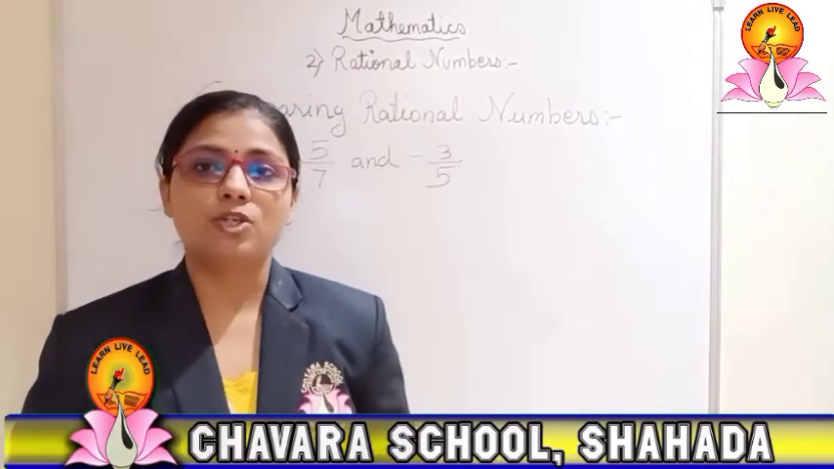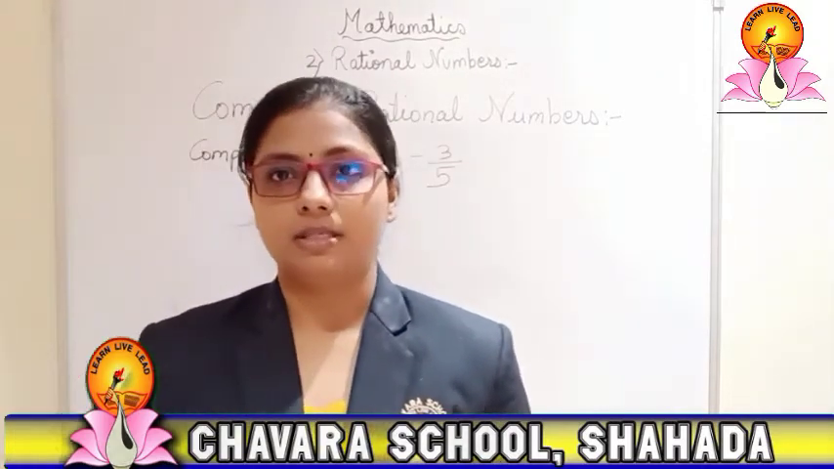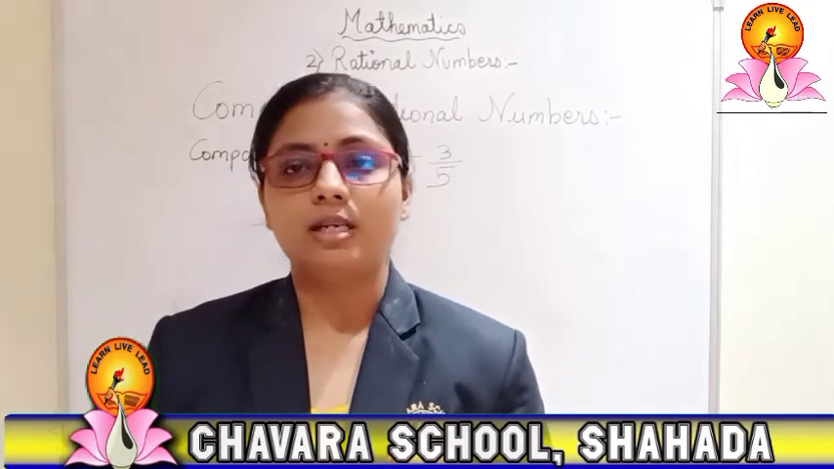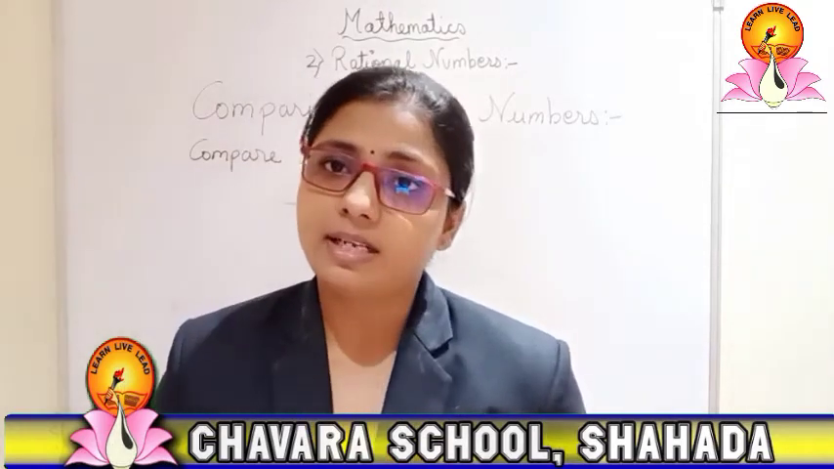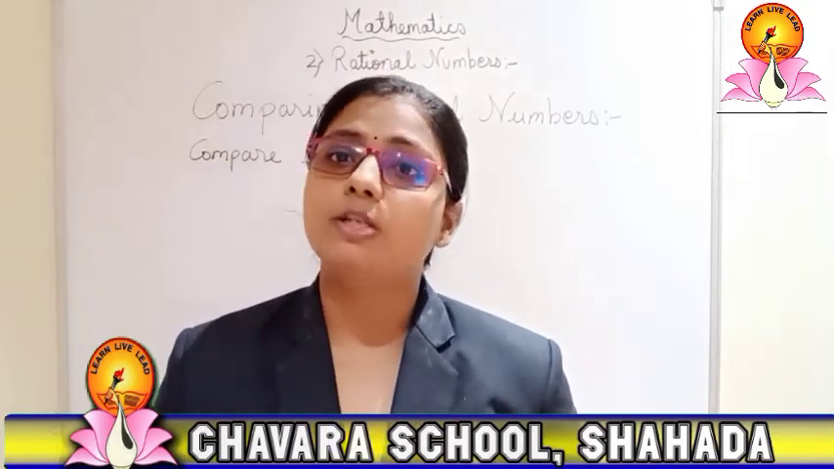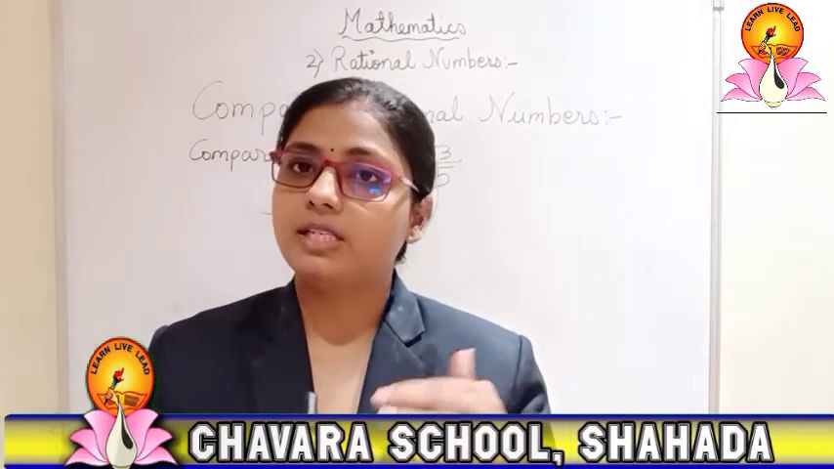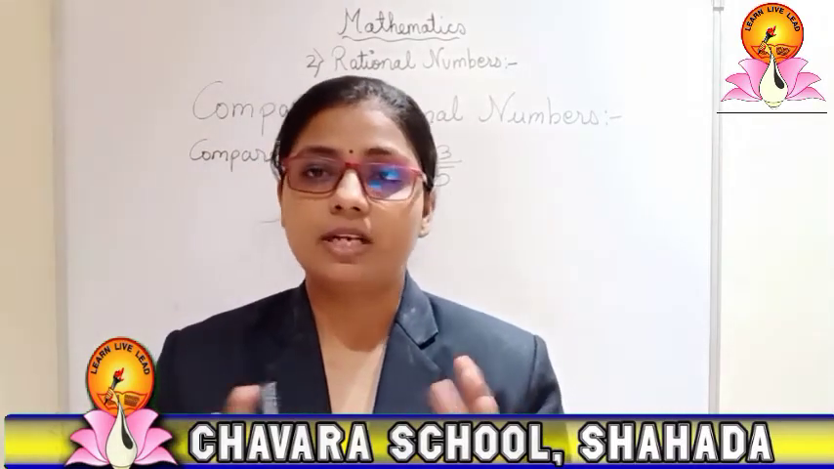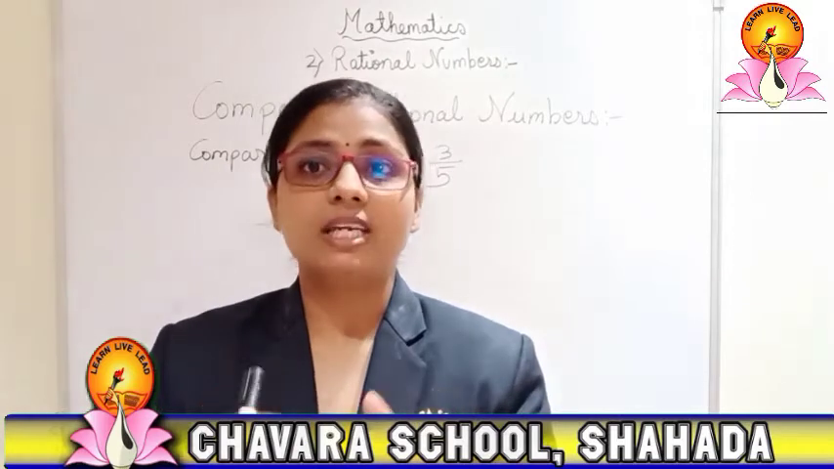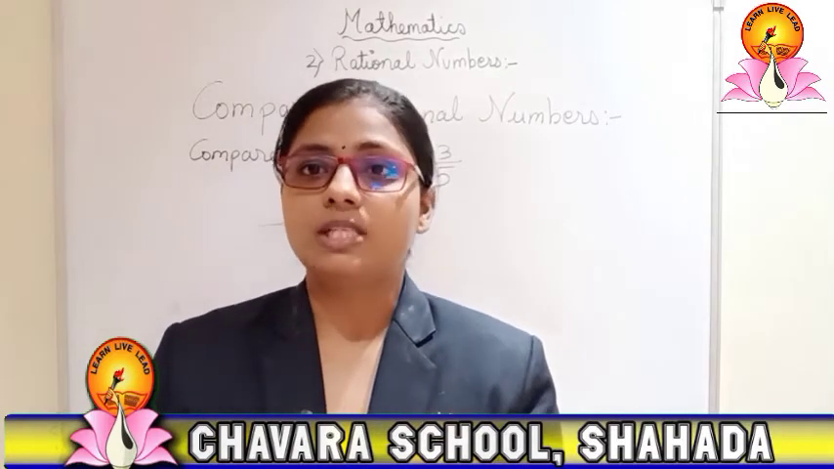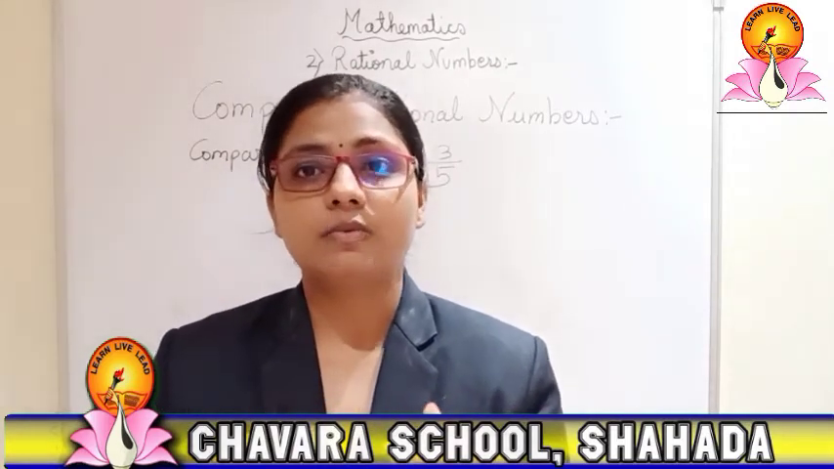Now the next topic is comparing rational numbers. How to compare rational numbers? Whenever we are comparing something, we are comparing between two similar things. If it is one different and one different, then we cannot compare it. So we can compare between two same, or we can say two equal things.